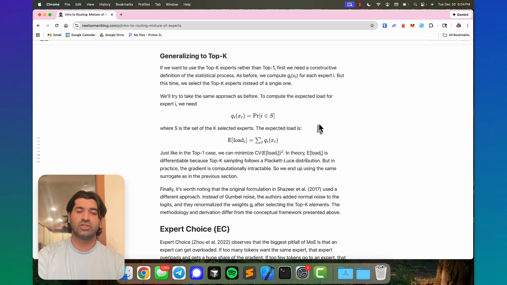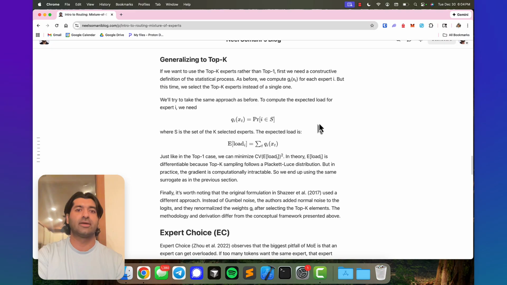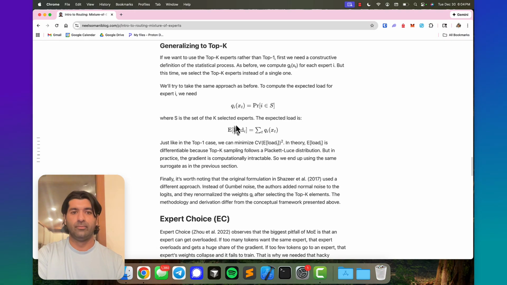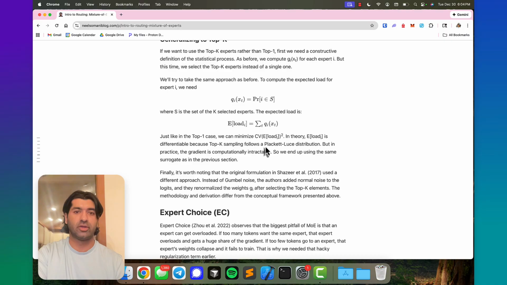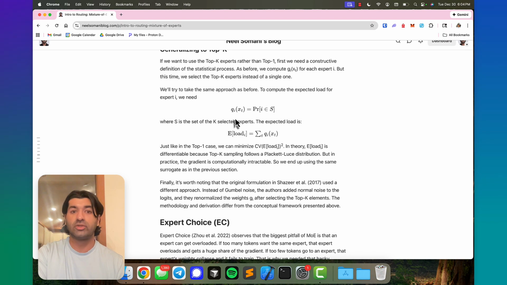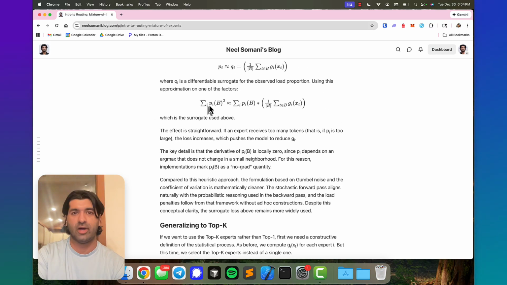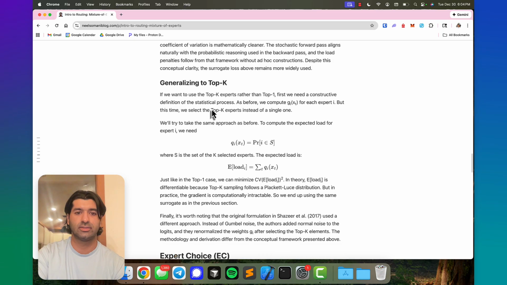And unfortunately, there's not a really clean Gumbel max trick like we had before to compute this probability. What we do have is a distribution called the Plackett-Luce distribution, which does follow this distribution of top K sampling. But the problem is that it's not very easy to compute. So that gradient, if you directly computed it, would be computationally intractable. So as a result, people end up using the same surrogate that we defined above, even for top K experts.